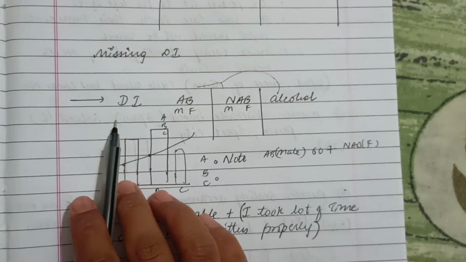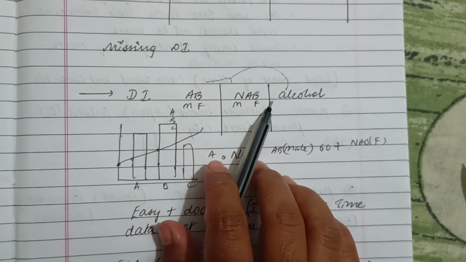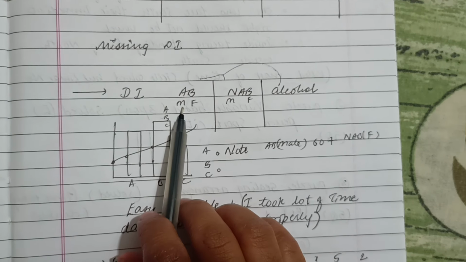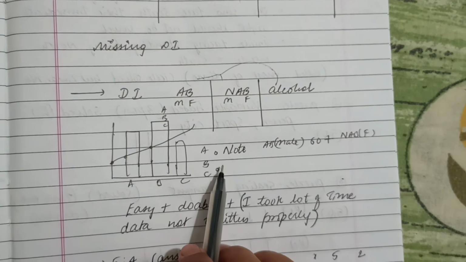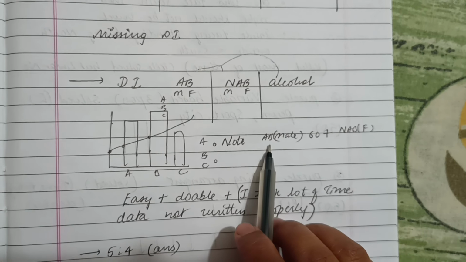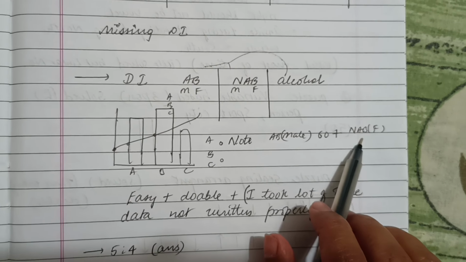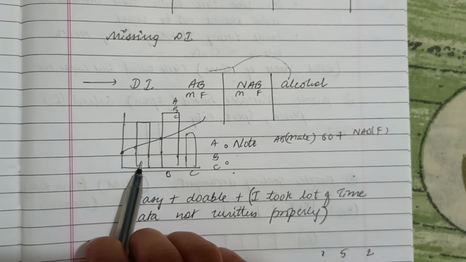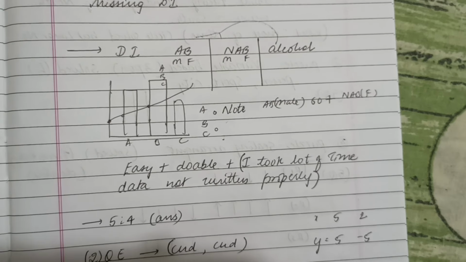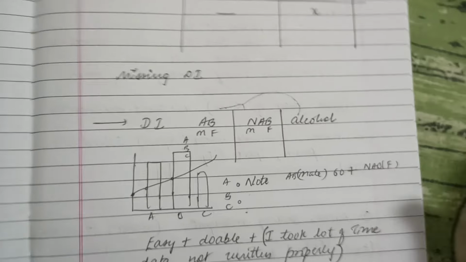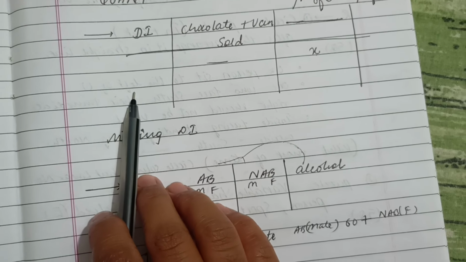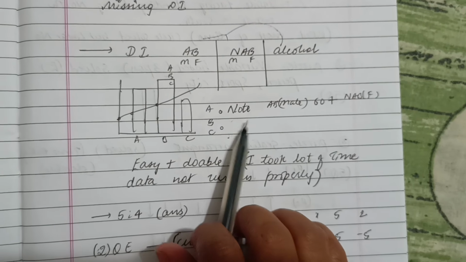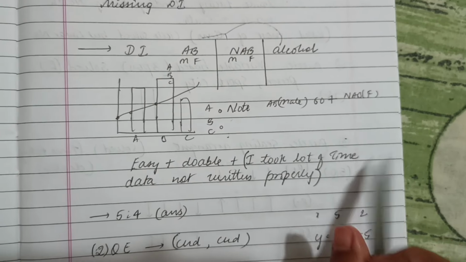Okay, and actually this DI was easy. This is AB and NAB, and this is related to alcohol. Further, we have to write the separate males and females data, and the data was given in the notes, like the AB males are 60 more than the NAB females in B, so like that they had given 3 notes. It was a bar graph with a line graph, and I think it was a cumulative DI. It was doable and the questions were very easy actually, but I solved it later, so I didn't get the time to solve all the questions.